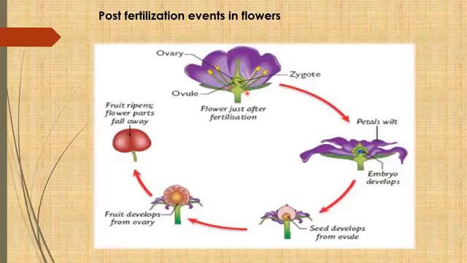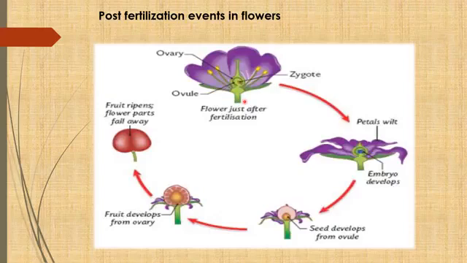In some plants, and the question is given in your book also, give the name of flowers in which the sepals persist and remain attached to the fruit. There are two examples: one is tomato and the other is brinjal. So in tomato and brinjal, the sepals are persistent and remain attached to the developed fruit. Now what happens inside the ovule: the zygote divides several times to form an embryo, and the wall of the ovule becomes hard and develops into the seed. So these are the changes that take place in the flower.